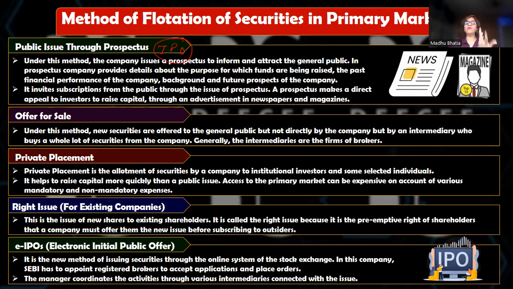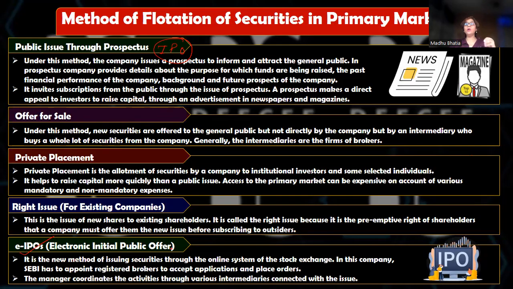For example, when you take admission in college, you have to purchase the prospectus of the college, right? So public issue through prospectus means inviting the general public to subscribe to the securities of a company. So that is IPO. When the same IPO is done using electronic media, it is called eIPO, electronic initial public offer.